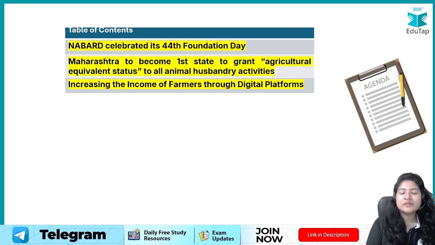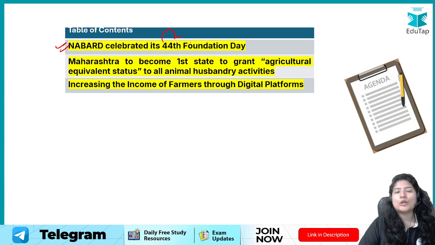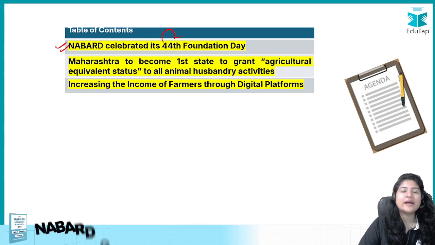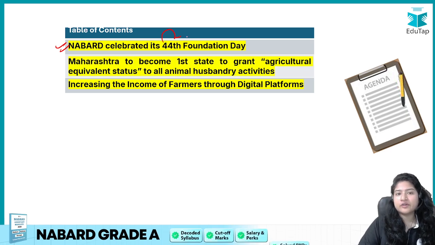And today we have come up with three important news. The first one being that NABARD recently celebrated its 44th Foundation Day, and it launched a lot of new initiatives. It also published some new books and reports. Everything we are going to look at.